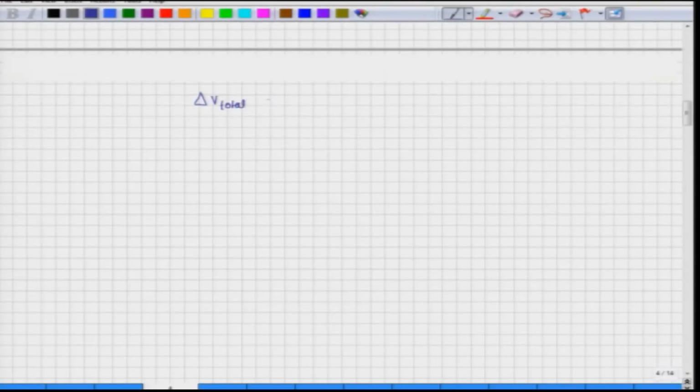Now, this part is beyond the scope of this course, we will not be proving it here. We will just write that actually the total volume, assuming these constraints, would be equal to delta VH times 3 (1 minus nu).